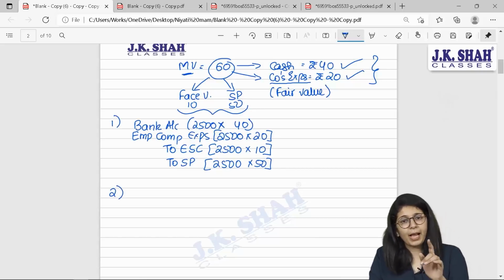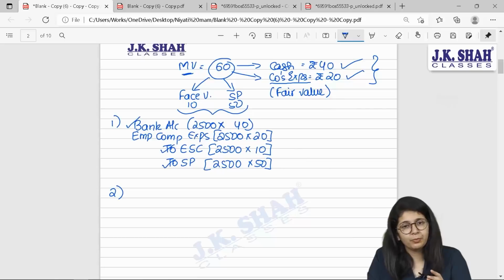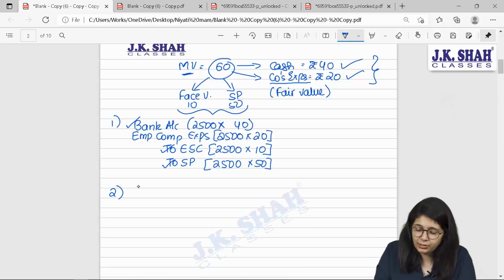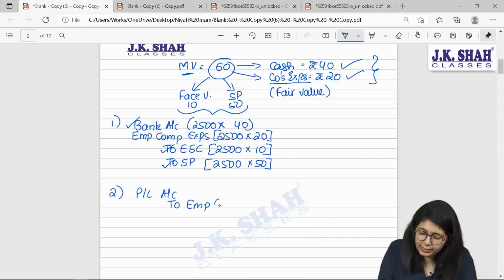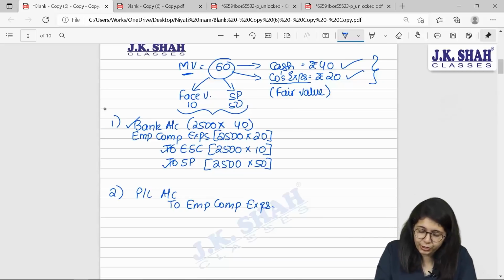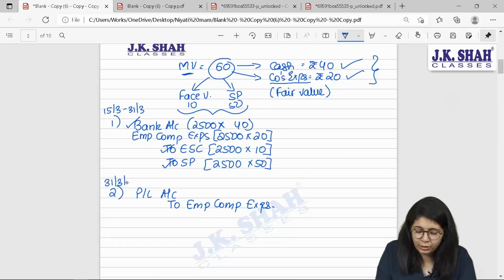Next, bank is asset. Equity share capital and securities premium will be reflected on your liability side, but employee compensation expenses are your expenses which are supposed to be transferred to P&L at the year end. So I'll transfer this to P&L account debit to employee compensation expense account. On which dates will you pass this entry? Cash is received during the period of those 15 days exercise period. So here you will be showing your entire exercise period from 15th March till 31st March 21, and you transfer your expenses at the end of the year, that is 31st March 21.